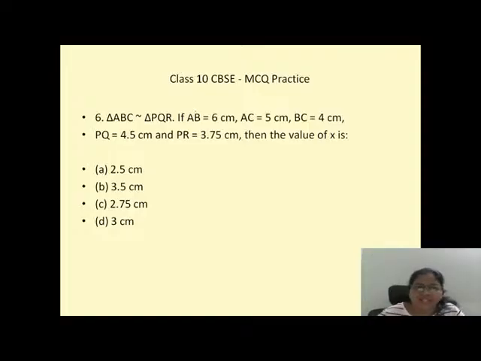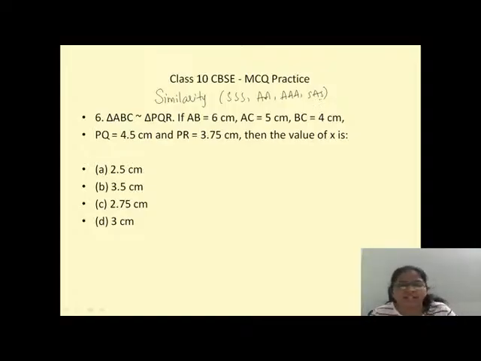See, in triangles, we studied only similarity, that is by SSS, AA, SAS, and these are the properties we studied. Either all three sides have to be proportional, or two angles must be equal, or two sides including that angle will be proportional. Then we can tell that the two triangles are similar to each other. This is the first thing that we learn in triangles.